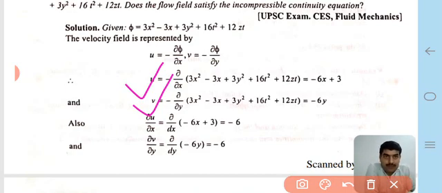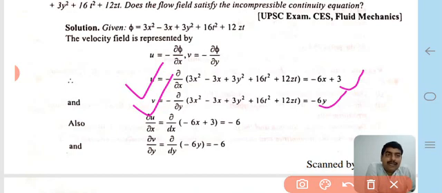Taking the partial derivatives of the given potential function with respect to x and y, we obtain u = -6x + 3 and v = -6y.